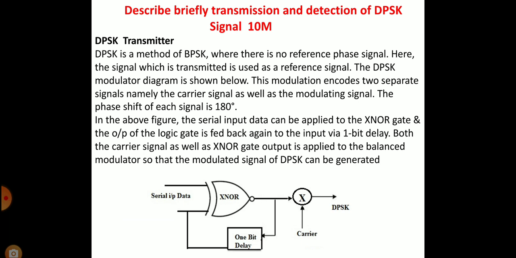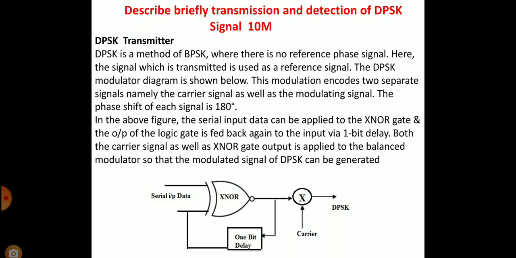Describe briefly transmission and detection of DPSK. DPSK transmitter. DPSK is a method of BPSK where there is no reference phase signal. Here, the signal which is transmitted is used as a reference signal. The DPSK modulator is shown in the figure. The modulation encodes two separate signals, namely the carrier signal as well as the modulating signal. The phase shift of each signal is 180 degrees.